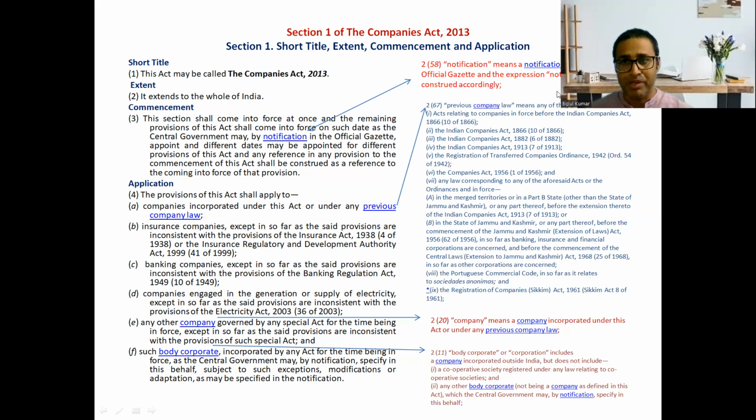This is the overview of the section. Regarding the title of this Act, subsection 1 says that this Act may be called the Companies Act 2013. The name of the Act is the Companies Act 2013. This Act is to consolidate and amend the law relating to companies. As for extent, this Act applies to the whole of India. It extends to the whole of India. And then there is the commencement.